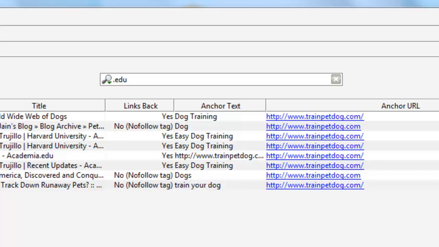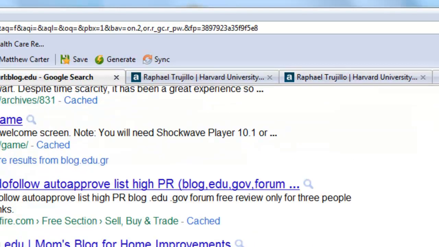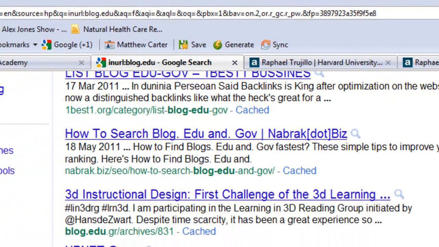And so once you find somebody that has got an edu or a government link, and you find their link on one of these sites, these edu or edu blogs or forums, or government blogs and forums, take their website that they're linking to, put it through SEO Spyglass, and filter for all the rest of their edu and government. Because if you found one of their links, then there's a good chance it leads to more, and that's how you work out how to find edu and government links quite quickly. It's just reverse engineering edu and government links, and you can also get the ball rolling by just doing a simple edu link like this.